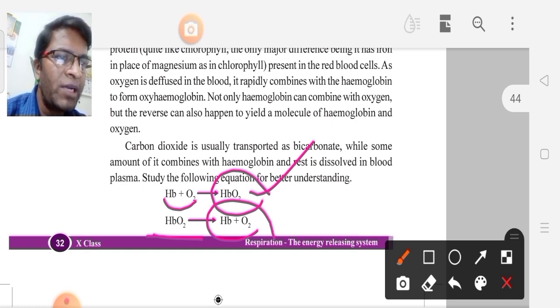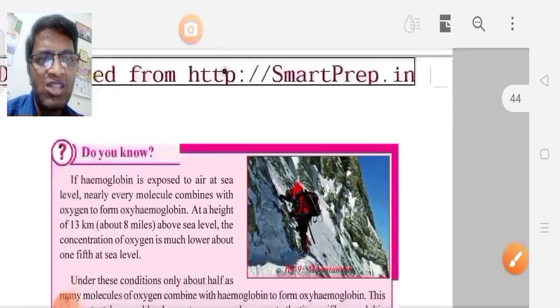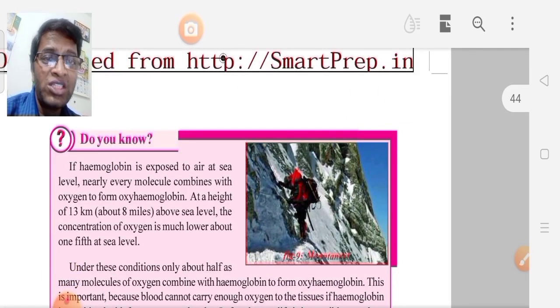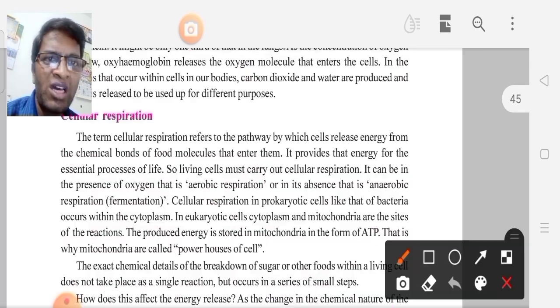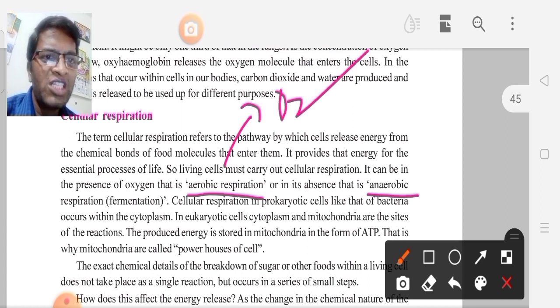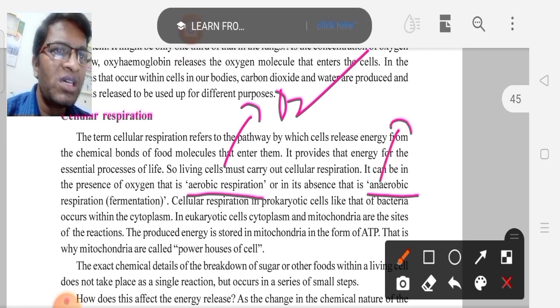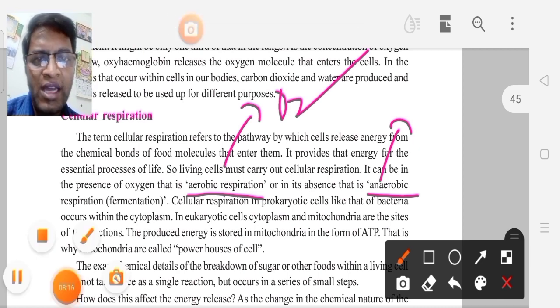Hemoglobin has one element, called iron. Same like that, in plants also one pigment is there, and it has magnesium. So magnesium gives green color to the plants. Respiration is of two types: aerobic respiration and anaerobic respiration. Aerobic respiration means respiration that takes place in the presence of oxygen. Anaerobic respiration means respiration that takes place in the absence of oxygen.